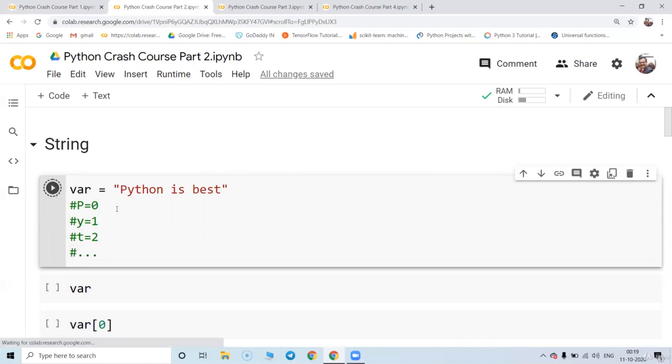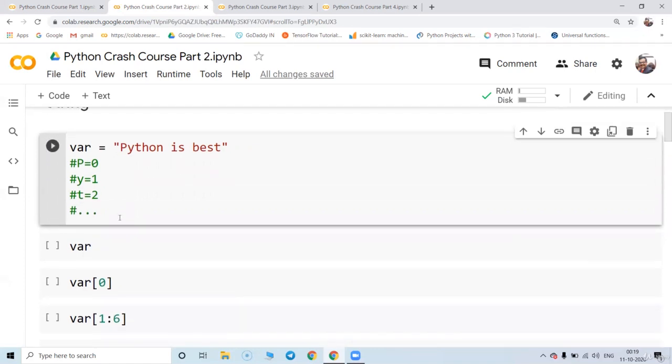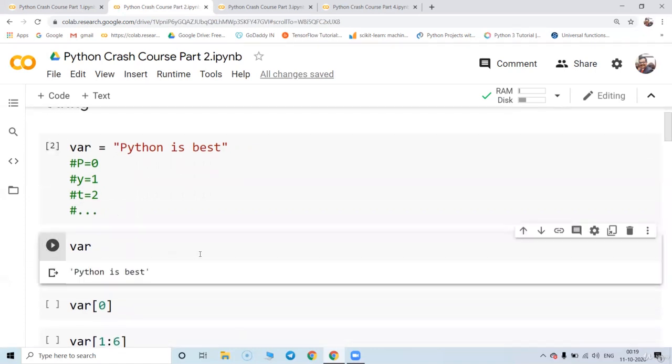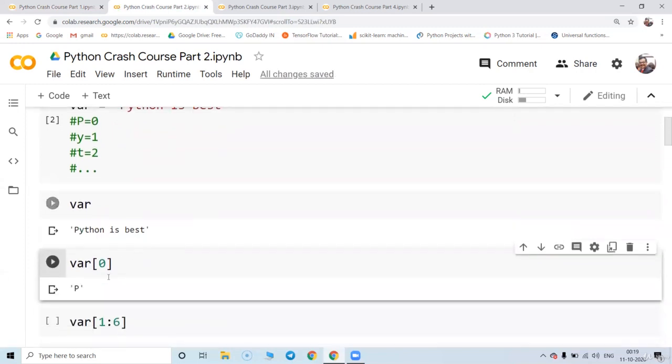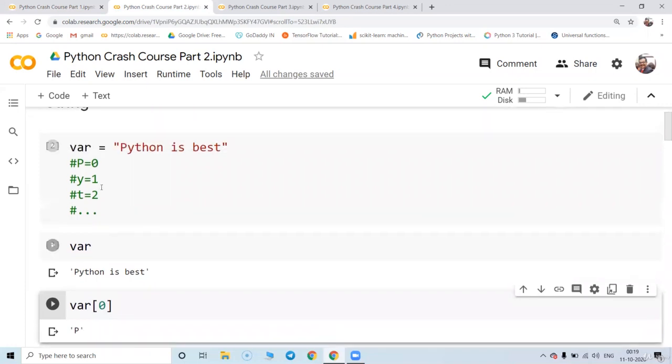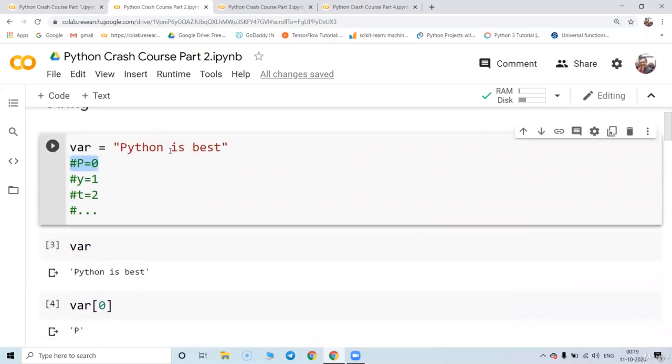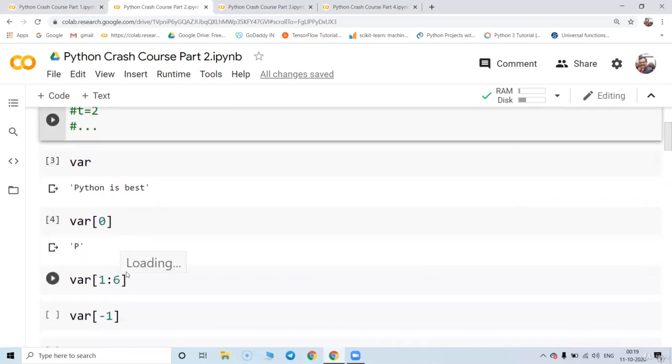So when I put var equal to "Python is best", and check var, it is going to say Python is best. When I check the zeroth location, it is going to say p. Yes, in the zeroth location we have p. Even the space is also counted with some value. Okay. So now suppose I want to go from 1 to 6.